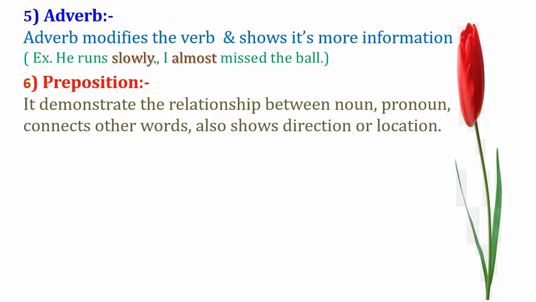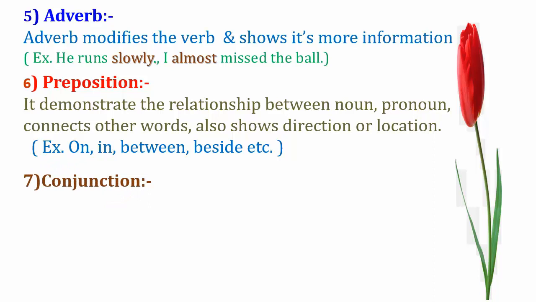A preposition shows the direction and location of that object: on, in, between, beside, behind, in front of. So these are the prepositions. Suppose we are using on. The duster is on the table, means we are showing the position, the location of the duster. Where is the duster? On the table. Very good. So on is a preposition.